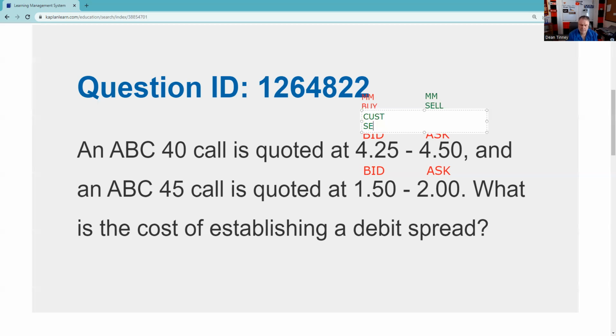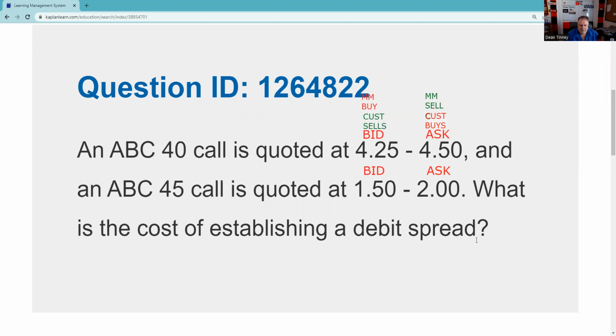Customer sells. I'm just making my own exhibit here. By the way, you might want to consider making your own exhibit as well, because if you have an exhibit, sometimes it's a little easier to answer questions than when you don't have that exhibit there. Customer buys. And the difference between those two prices is my spread. That's how I make my living as a market maker.